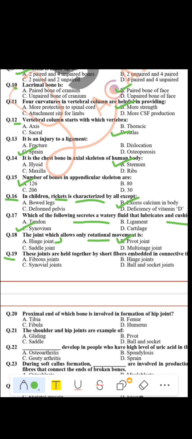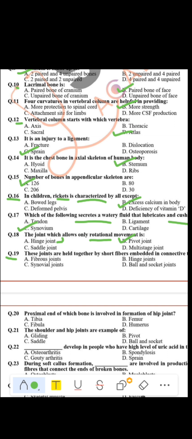Question number 19. These joints are held together by short fibers embedded in connective tissue. Which joints are these? So remember, these are fibrous joints. Fibrous joints are present in our cranium, because the cranium is fixed. The bones inside the cranium are fixed bones, tightly combined with each other. So that is the fibrous joint, held together by short fibers embedded in connective tissue. They are embedded by short fibers, so they are fixed.